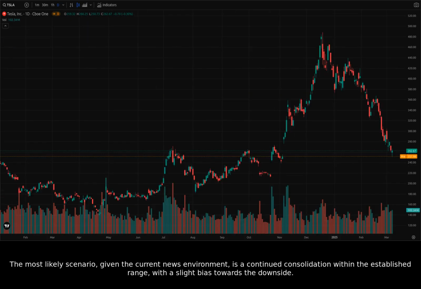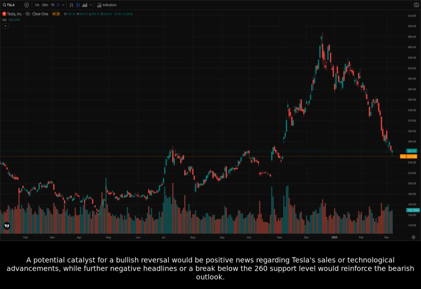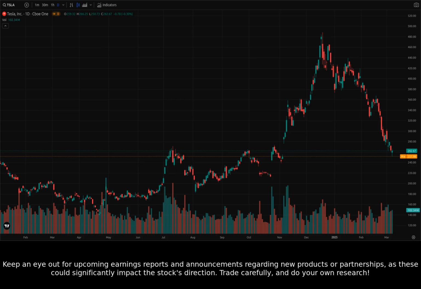The most likely scenario, given the current news environment, is a continued consolidation within the established range, with a slight bias towards the downside. A potential catalyst for a bullish reversal would be positive news regarding Tesla's sales or technological advancements, while further negative headlines or a break below the 260 support level would reinforce the bearish outlook. Keep an eye out for upcoming earnings reports and announcements regarding new products or partnerships, as these could significantly impact the stock's direction. Trade carefully and do your own research.